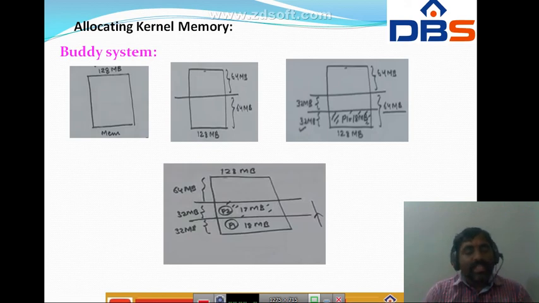The slab allocation algorithm uses a cache to store kernel objects. When a cache is created, a number of objects are allocated to the cache, initially marked as free. The number of objects in the cache depends on the size of the associated slab. So in this way we implement slab allocation. We have kernel objects on the left side, slabs on the right side, and in between we have caches. So these are the allocation of kernel memory techniques. The two strategies are the Buddy system and slab allocation. Okay, thank you.